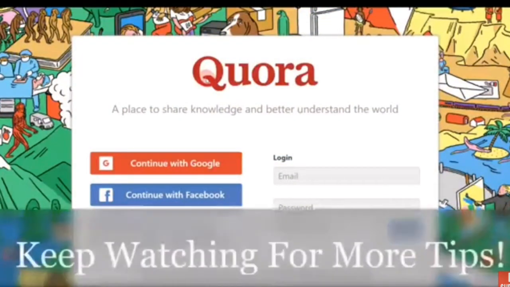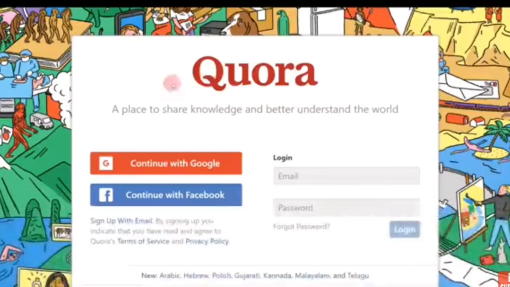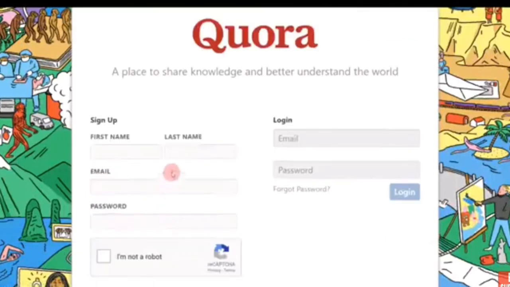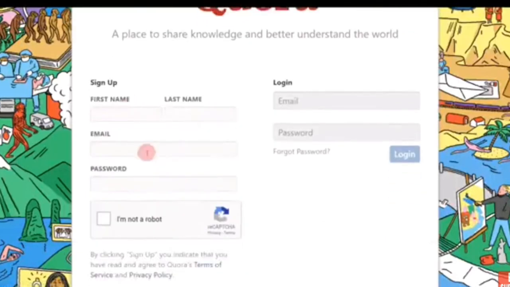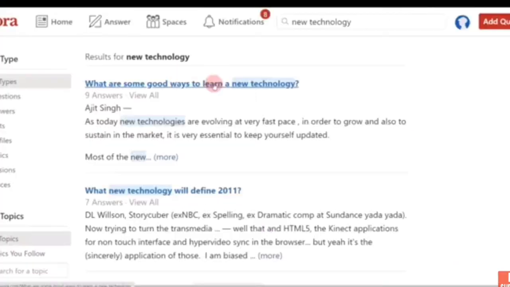Now I want you to go to a page called Quora. Quora is a platform. Even if you don't have any account, I want you to create an account for free. You can sign up here with your email address and your name, create your password, and then sign up. Whenever you sign up, you come to a dashboard where you can see it's a platform where people answer questions and share their ideas on different things in the world.